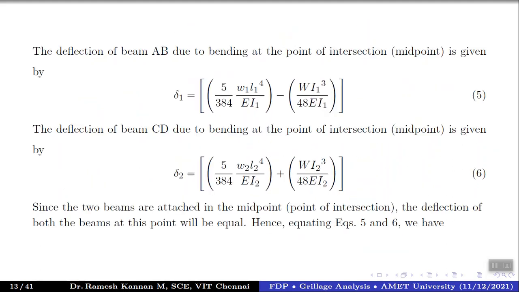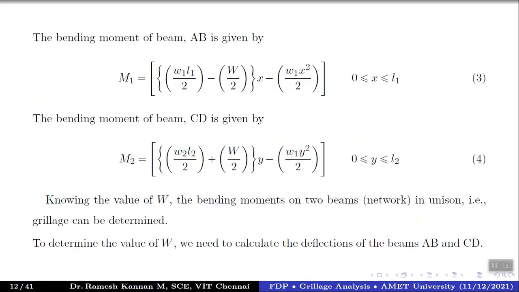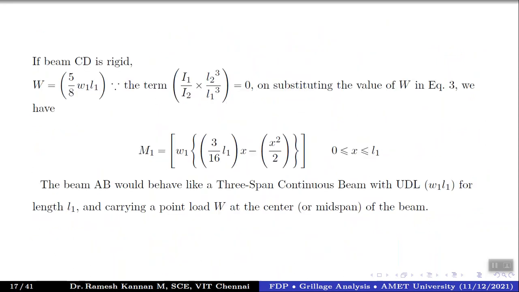I just simplified that, so I'll go back to that. This one: W1 L1 divided by 2 minus 5 by 8 W1 L1, so 5 by 8 W1 L1 divided by 2. When you do the arithmetic, you get this particular thing. I've simplified it to 3 by 16 L1 into x minus x squared by 2. This is for 0 to L1, so x ranges from 0 to L1.